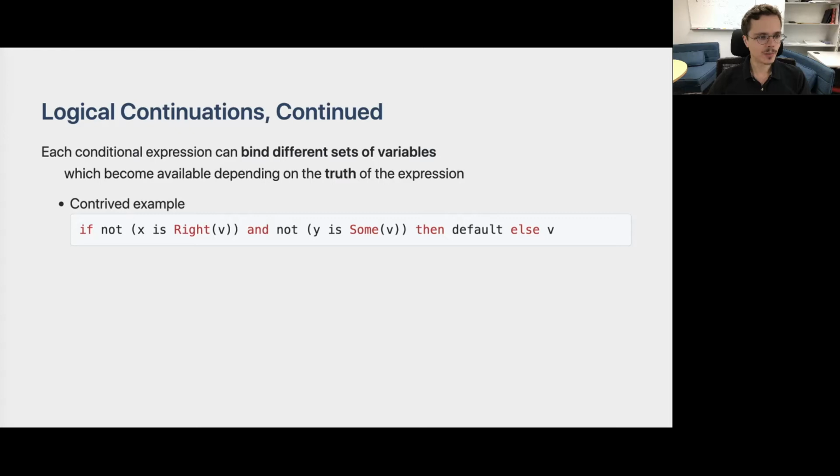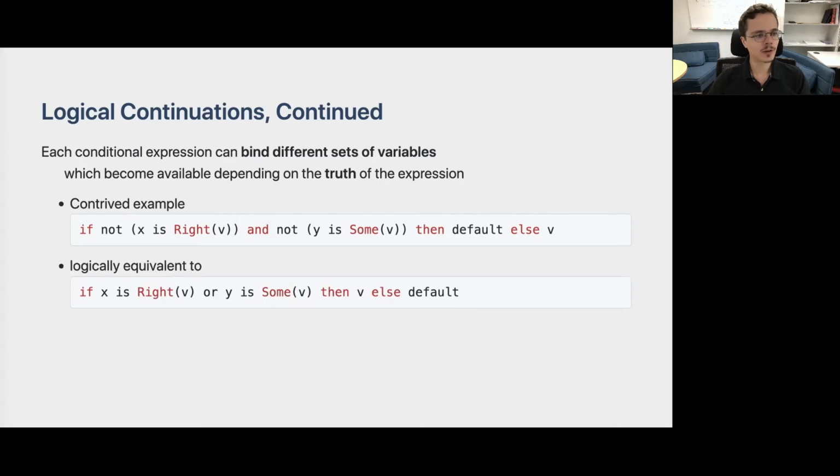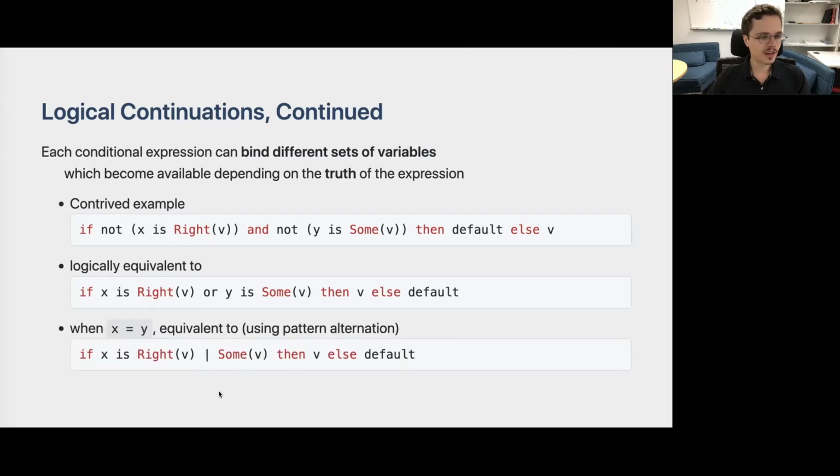Well, if you think about what this is logically equivalent to, you can see that we can reorganize the if-then-else in this way, where it becomes apparent that in the then branch, the value v is always bound, because it is bound in both parts of this OR condition. In the particular case where x is the same as y, we can also write the previous if-then-else expression in this more compact form by using a pattern alternation, which is represented using this vertical bar.